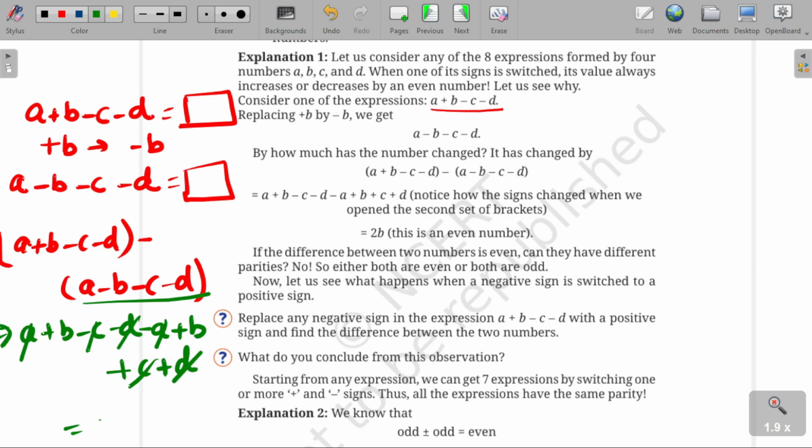So what are we left with? 2B. See, 2B. 2 is an even number. 2B is an even number, right? So this is what they want to explain to you. If the difference between two numbers is even, can they have different parities? No. So either both are even or both are odd.